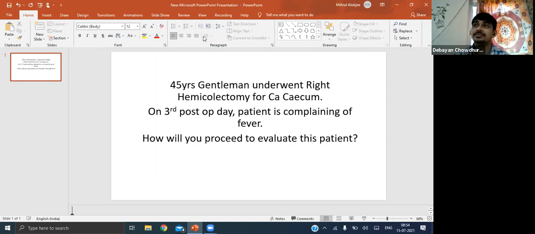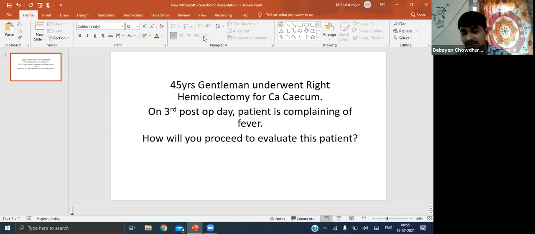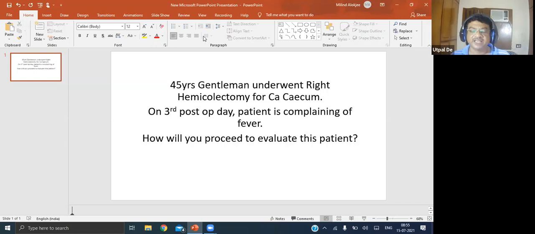Then on POD 3 we can have central line or catheter related thrombophlebitis. When do we have thrombophlebitis? Starting from POD 3, sir. Four to five days after that, we usually have thrombophlebitis.